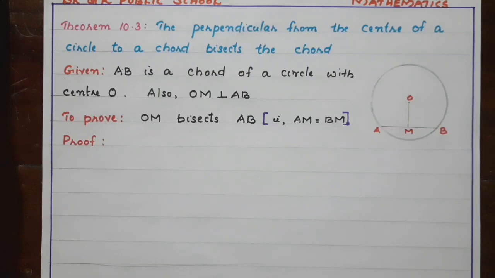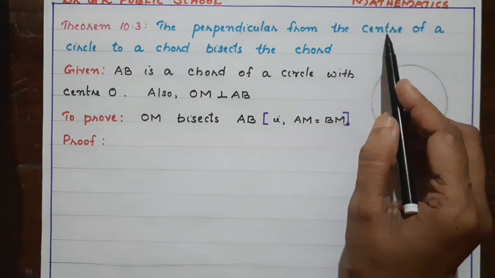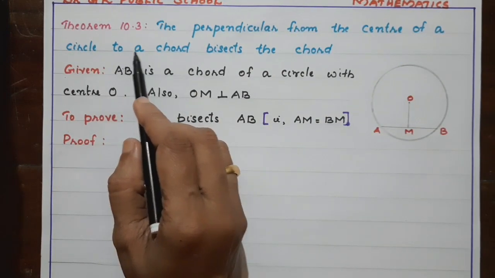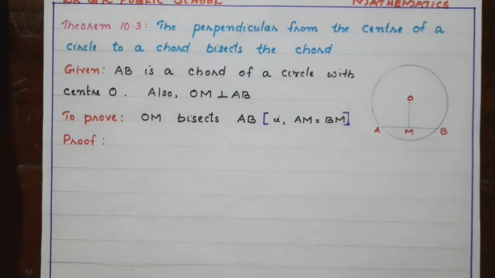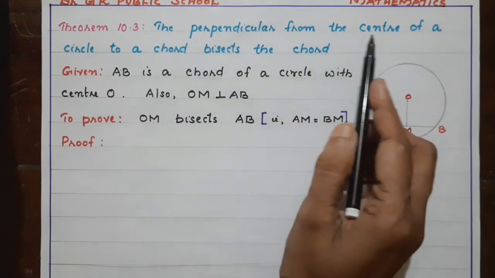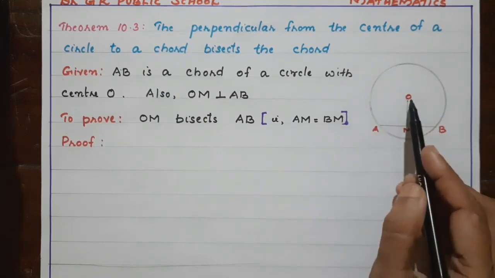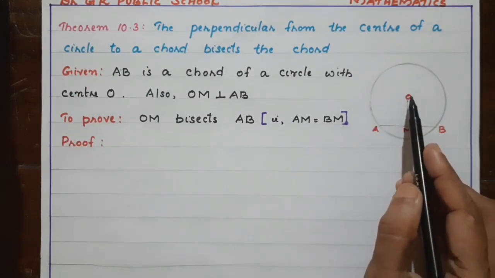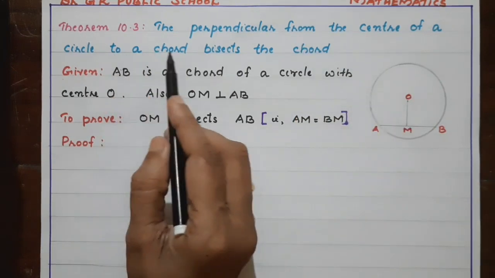Next, we are going to discuss a very important theorem. Okay, children? So, let's discuss. The perpendicular from the center of a circle to a chord bisects the chord. Did you get the meaning of this theorem? The perpendicular from the center of a circle. See, here is a circle and O is the center. The perpendicular drawn from the center to a chord.